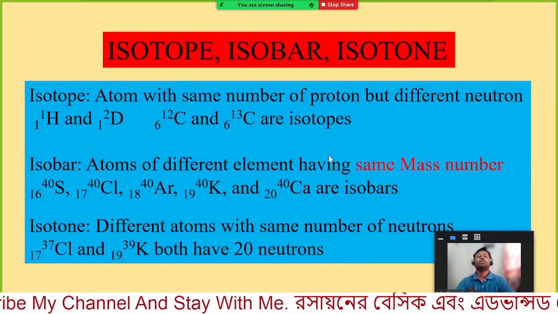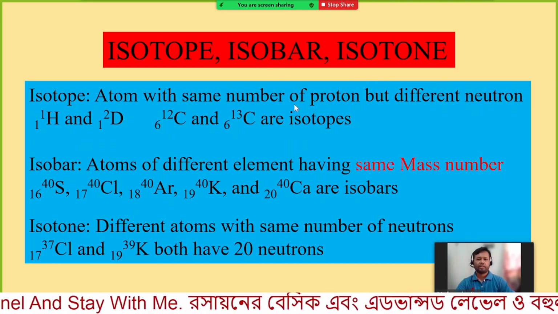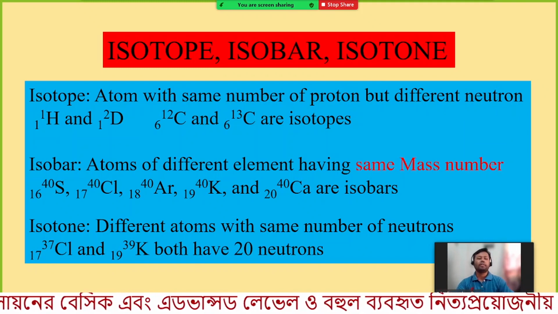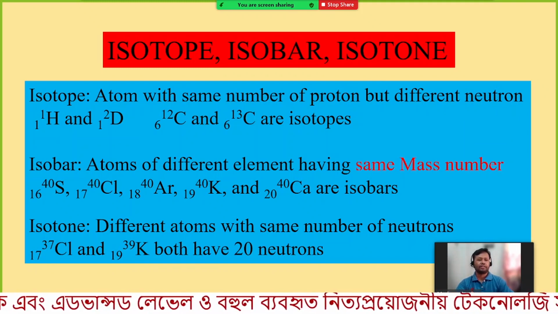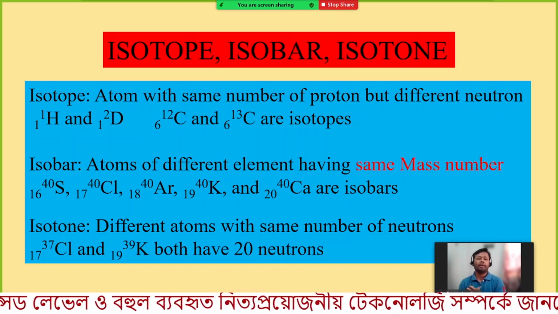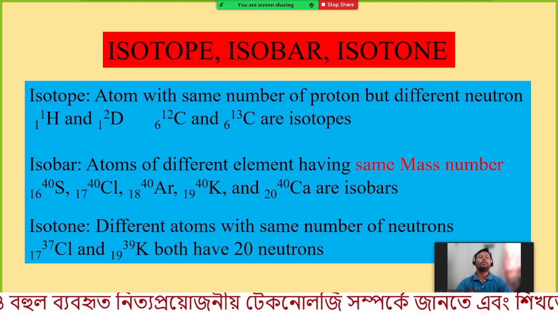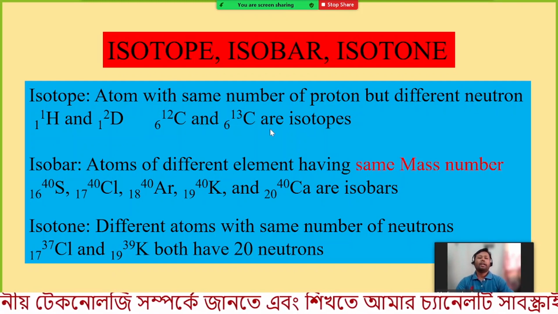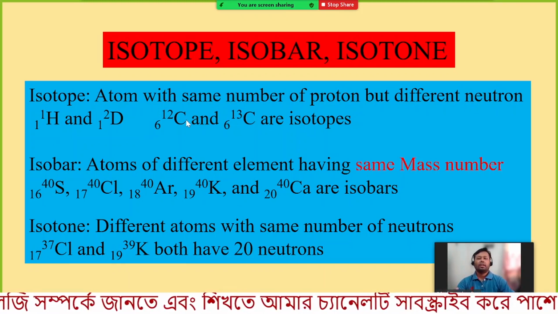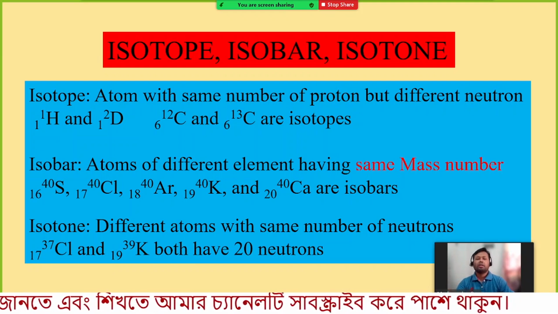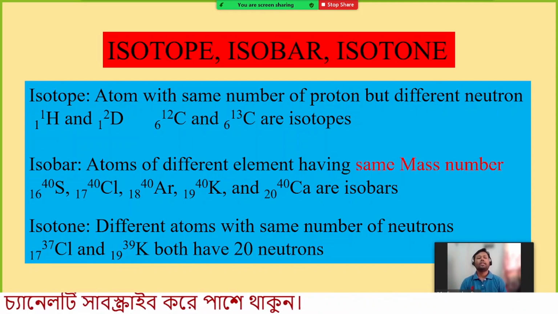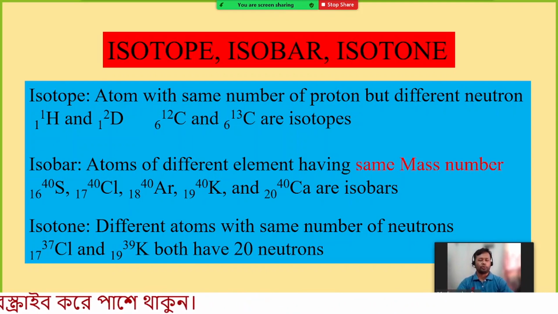Now what are isotopes, isobars and isotones? Dalton has mentioned that all the atoms in an element have the same properties, and different elements or compounds will have different properties. But nowadays we know that in one element we can have different types of atoms. How is it possible?